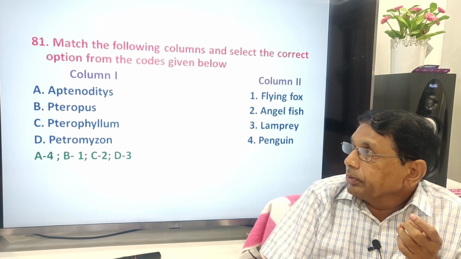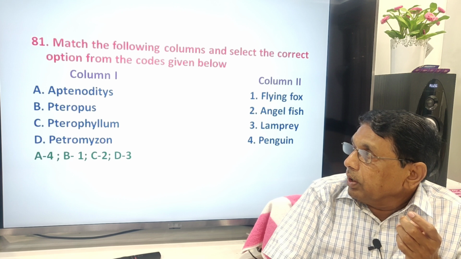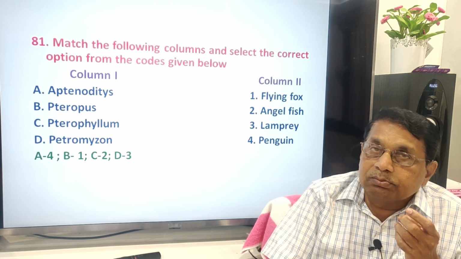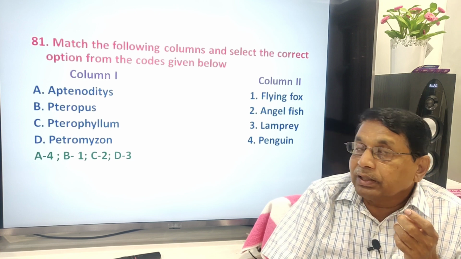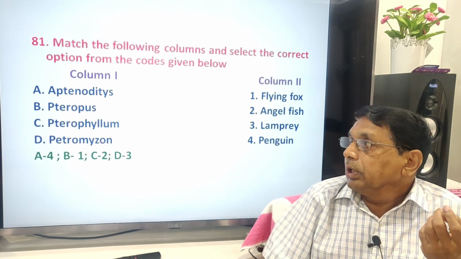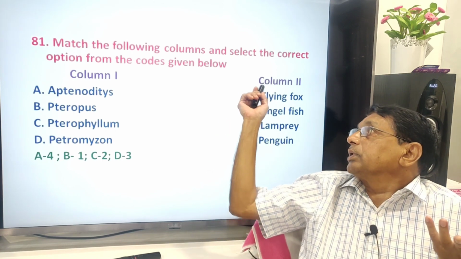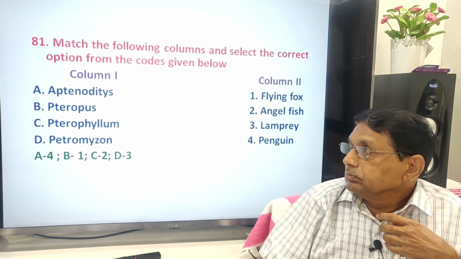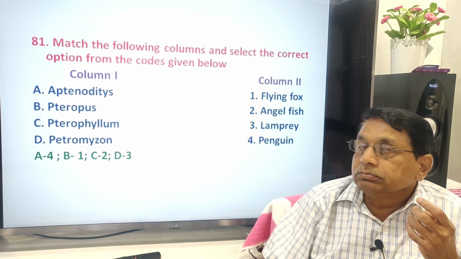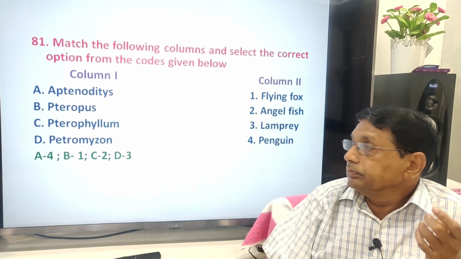Match the following. Eudyptes, penguin, flightless bird. Flightless aquatic bird, penguin. Pteropus, ptero means wings. Flying fox, bat. Pterophyllum, angelfish. Then Petromyzon, lamprey.